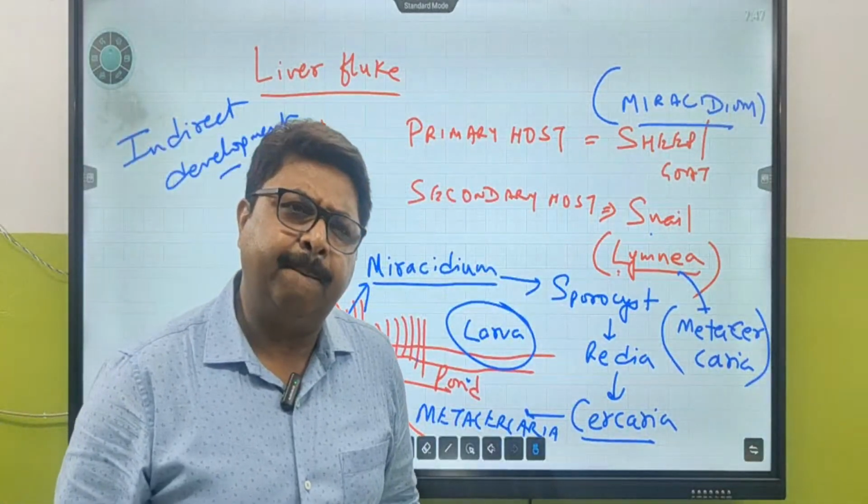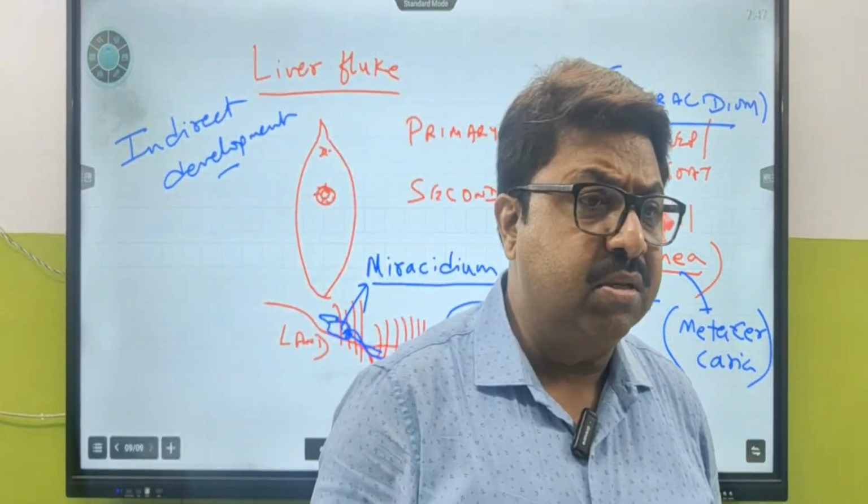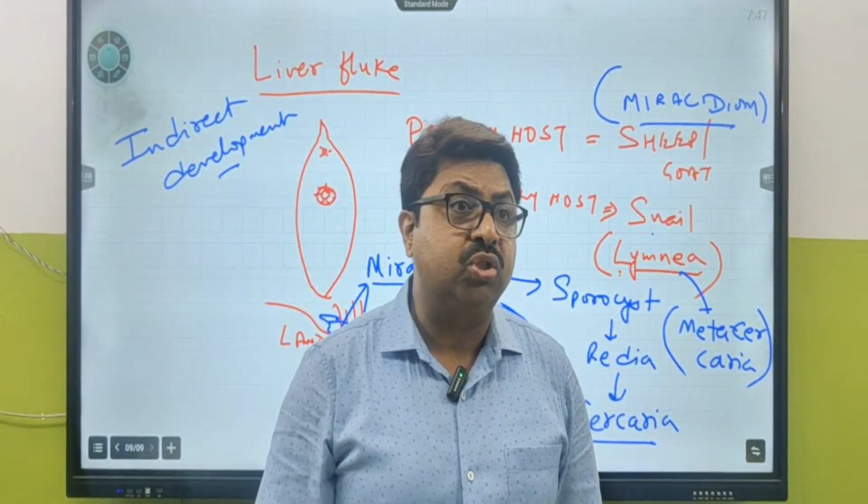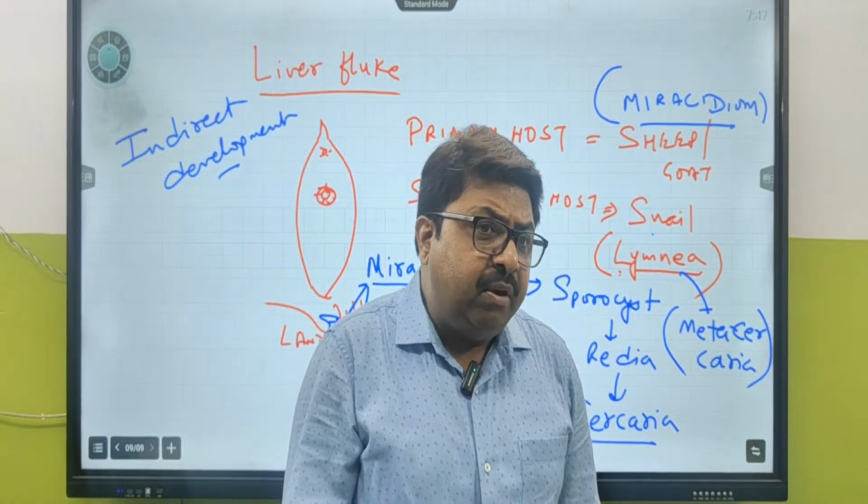Which is much more dangerous. What about dangerous? They are not going to be able to complete the life cycle if they don't get two hosts. So two hosts are required. What is the meaning of dangerous?